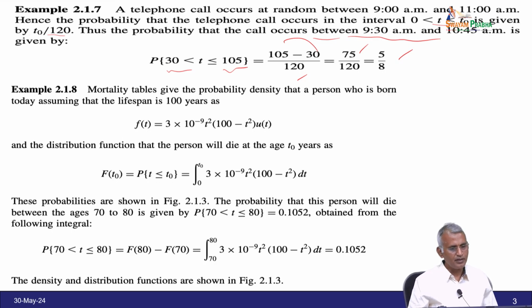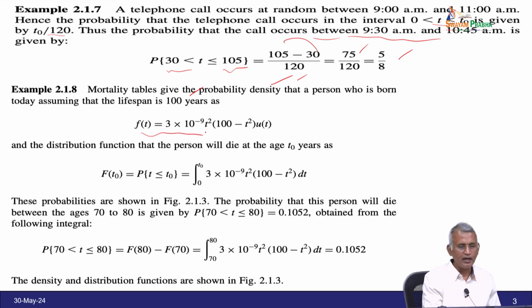And the next example, the mortality tables give the probability density for a person who is born today, assuming that the lifespan is 100 years. Then we can write the corresponding function model as f of t equal to 3 into 10 power minus 9 into t square into (100 minus t) square, times u of t.